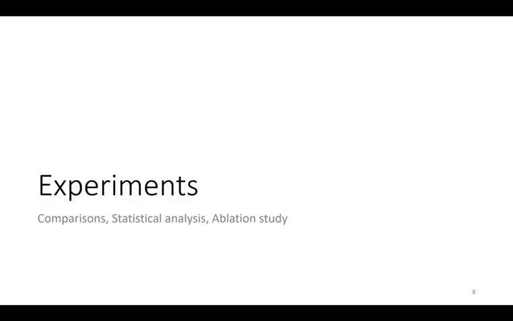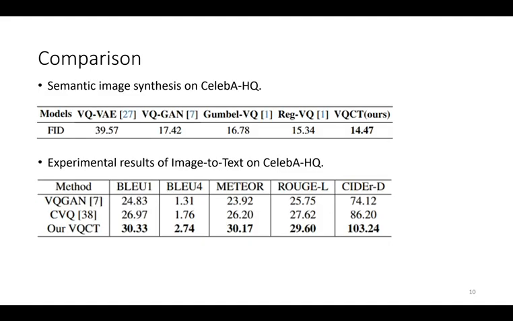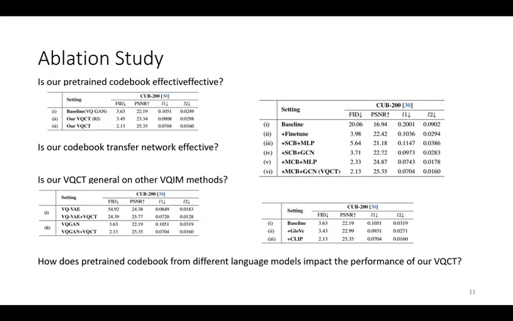Lastly, let me introduce our experiments. We conduct experiments on the image reconstruction task. Compared with state-of-the-art methods, our method achieves better reconstruction performance on 4 datasets. We also conduct experiments on 2 downstream tasks, and compared with state-of-the-art methods, our method achieves better performance too. Finally, we conduct an ablation study for 4 components: pre-trained codebook, transfer network, robustness, and language model. The results show that each component contributes to the performance of our method.